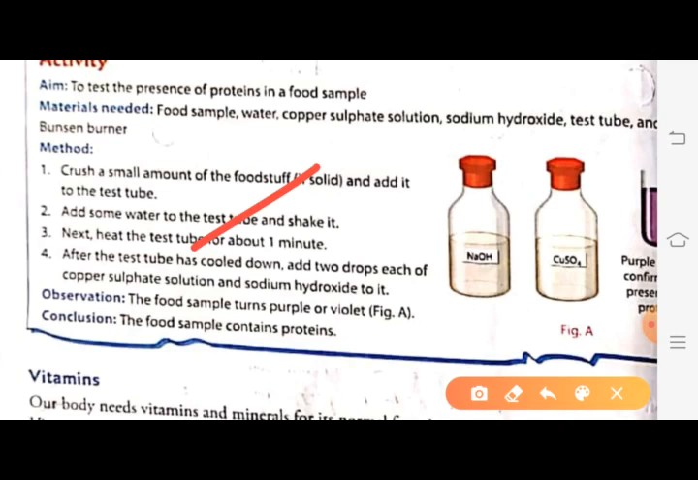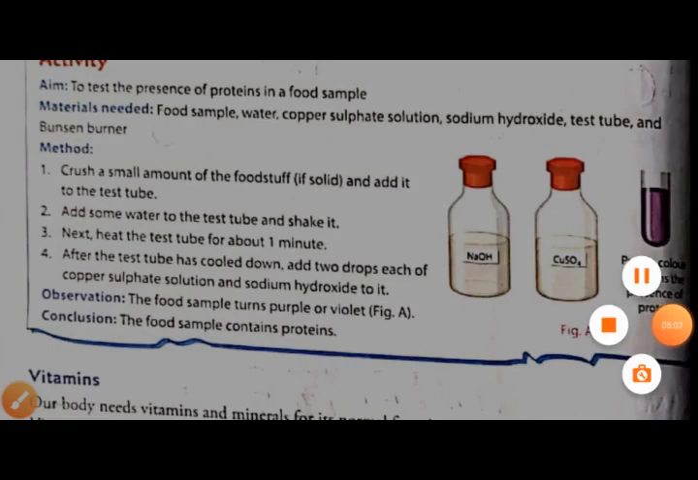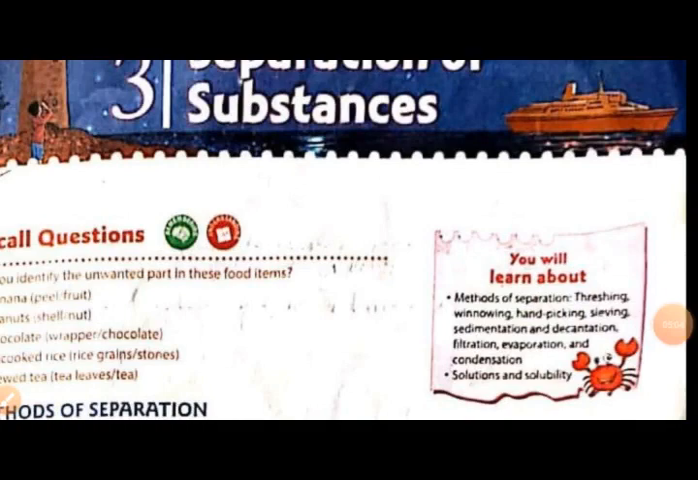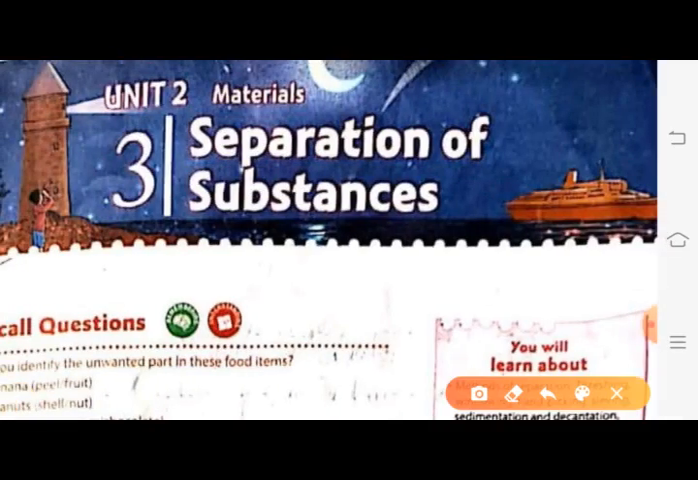So just look. What is our chapter number 3 now? So this is our chapter number 3, separation of substances. So first we'll know what is a substance. Substances are any material that can be grouped into various categories. Any material is called a substance.